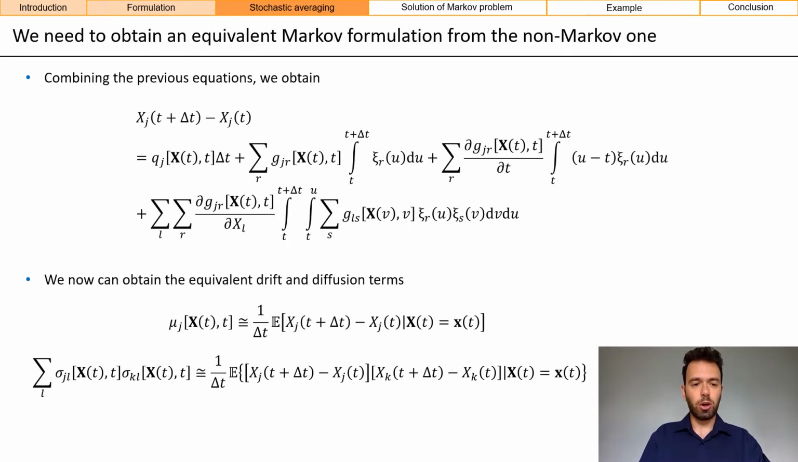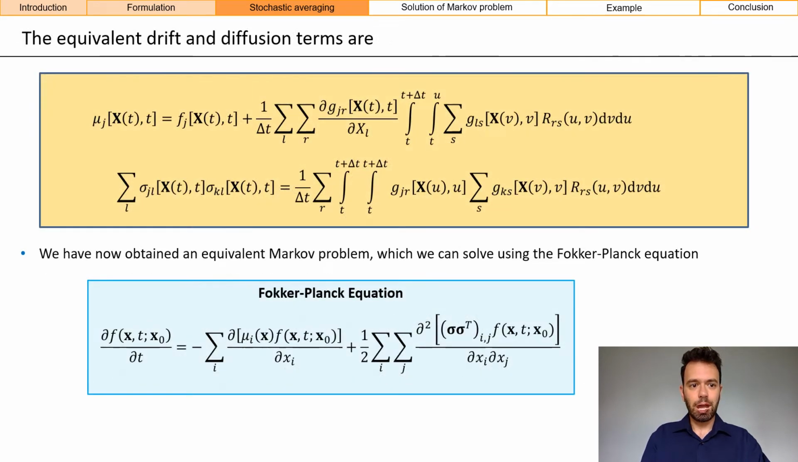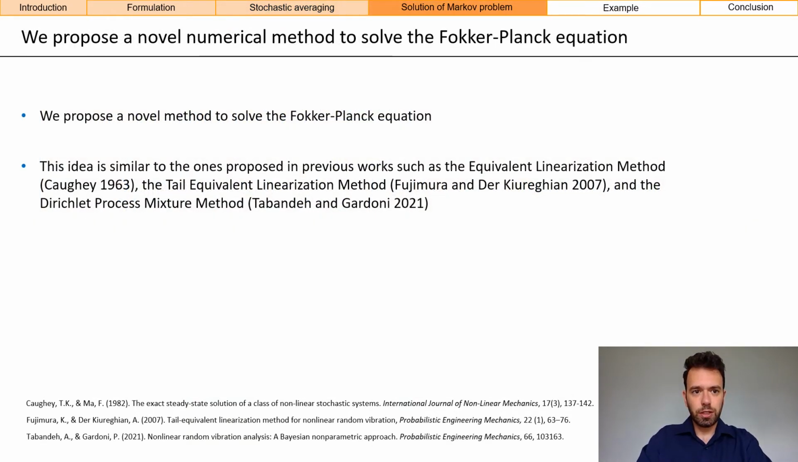And then combining all the equations, we obtain the equivalent drift and diffusion term. So now that we have an equivalent drift and diffusion term, we can describe the problem with an equivalent Markov problem, which means that we can solve it using the Fokker-Planck equation. While solving the Fokker-Planck equation is significantly easier than solving the original stochastic differential equation, it can be still complicated because we are talking about a partial differential equation in multiple dimensions.